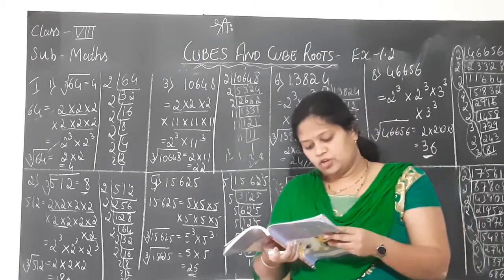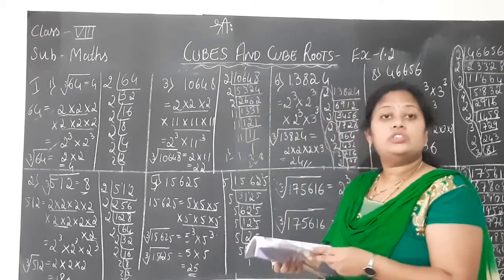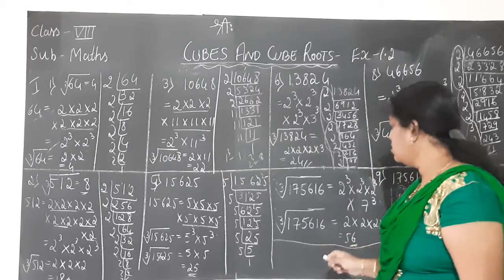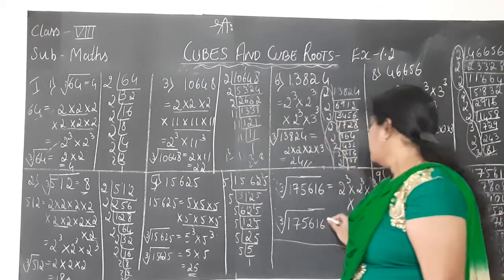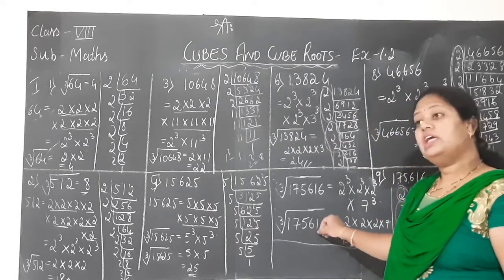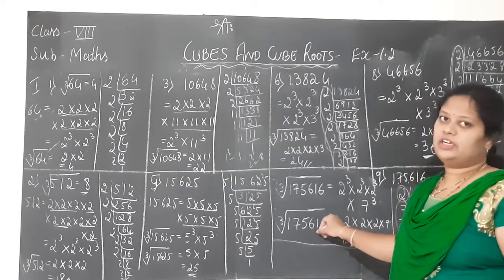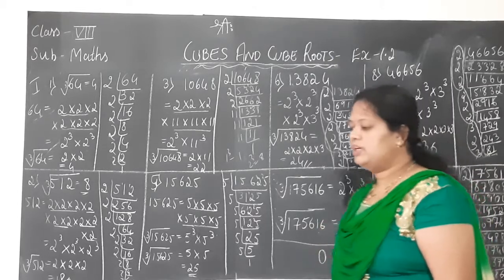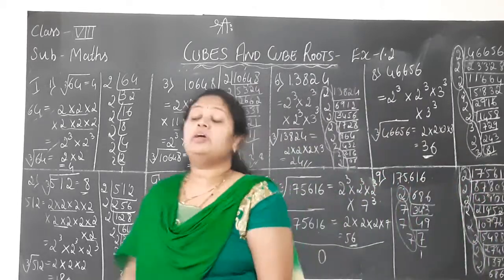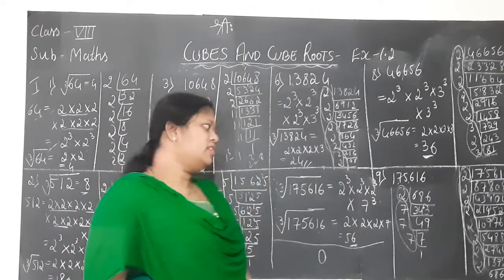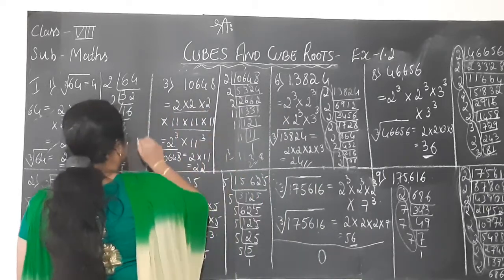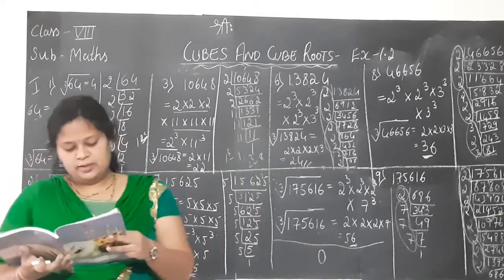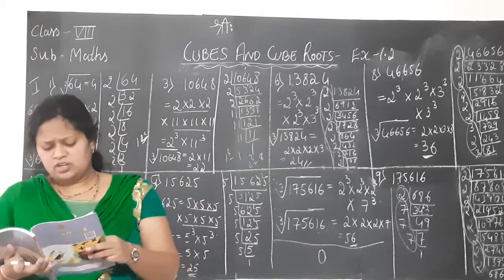A perfect cube does not end with 2 zeros, they are telling. Why does a perfect cube not end with 2 zeros? Because, children, the numbers we get are even or odd. So it cannot end with 2 zeros. One zero is a possibility, but 2 zeros it cannot end with. But square numbers can end with 2 zeros. The best example is 100, which has 2 zeros in the end. So it is false.